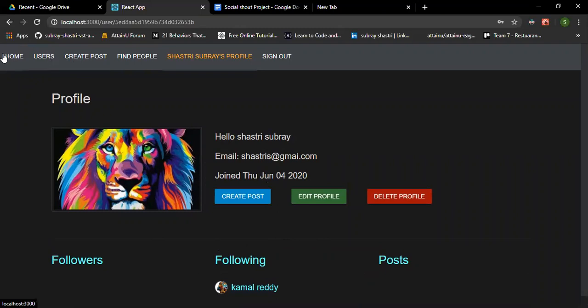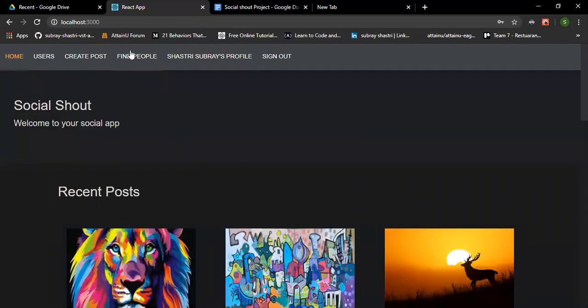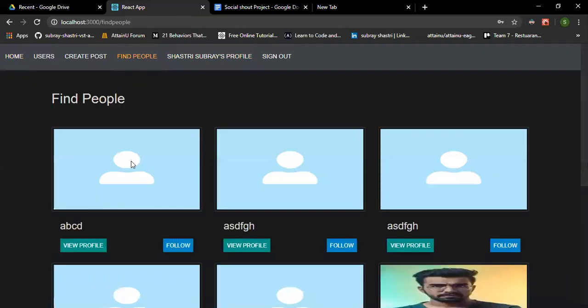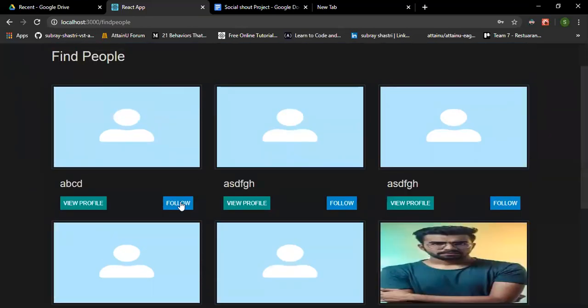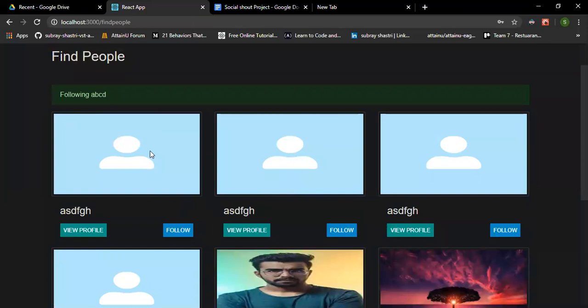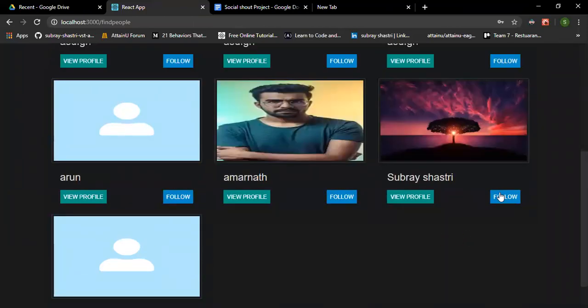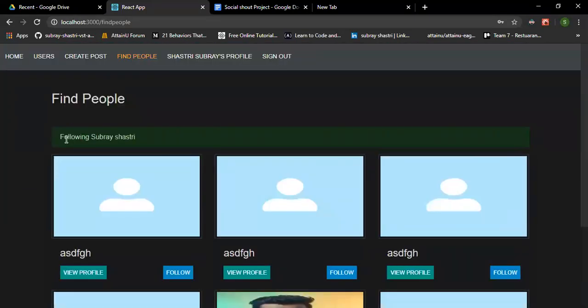Then we go here and find people. On this page we can see all the users, and if we want to, we can directly follow them. It shows the message following.